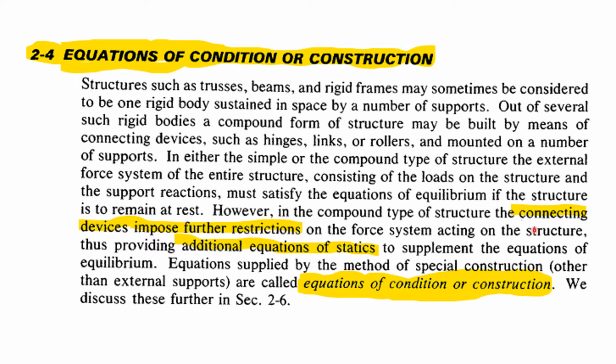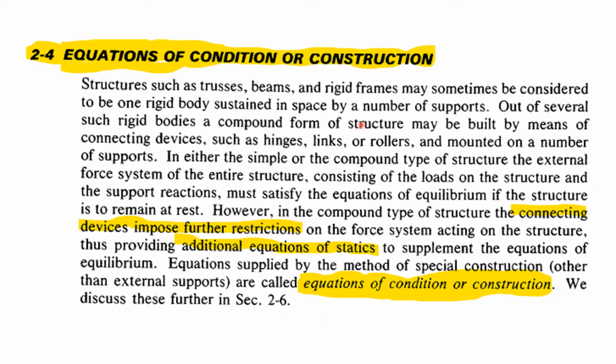However, in the compound type of structure, the connecting devices impose further restrictions on the force system acting on the structure, thus providing additional equations of statics to supplement the equations of equilibrium. Equations supplied by the method of special construction other than external supports are called equations of conditional construction. We discuss these further in section 2.6.